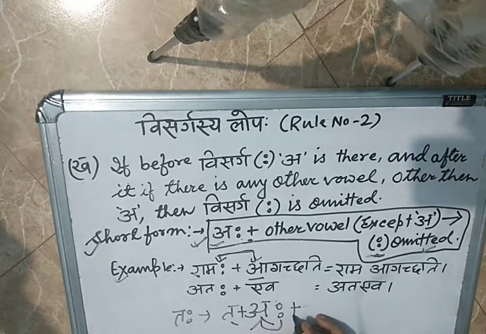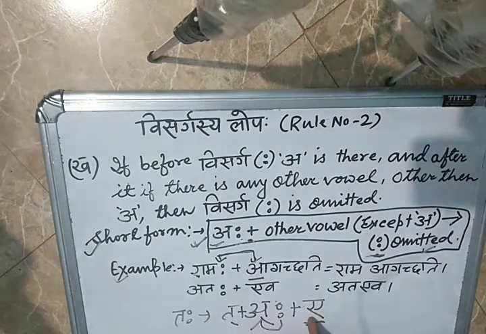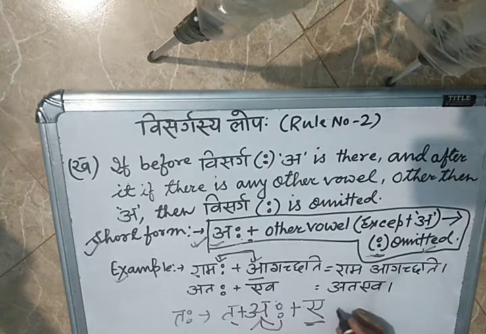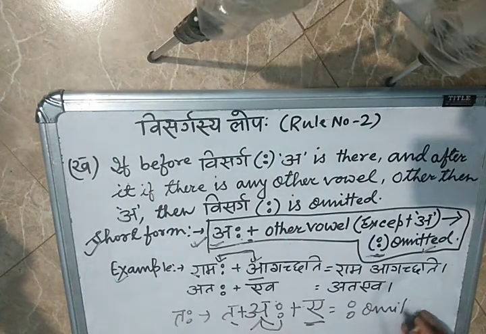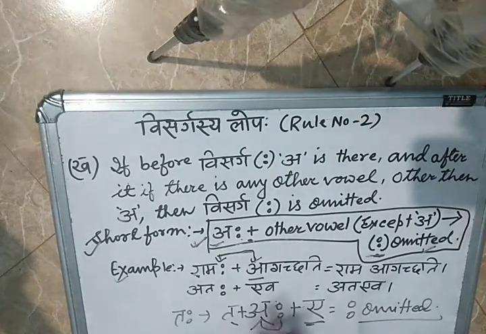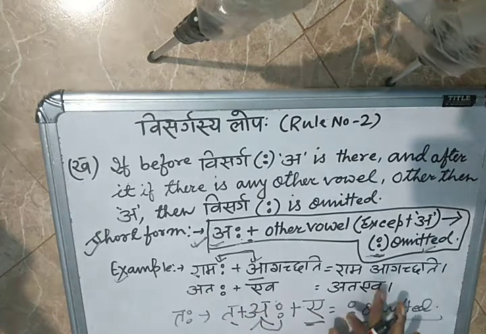Then they are telling that except a, any vowel should come. Here a vowel follows, so the visarga is omitted. Clear? That's why they told atah plus eva, and here you see the visarga is not there: ataeva.